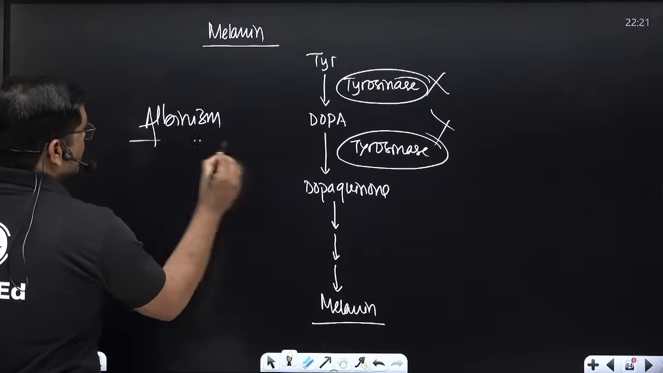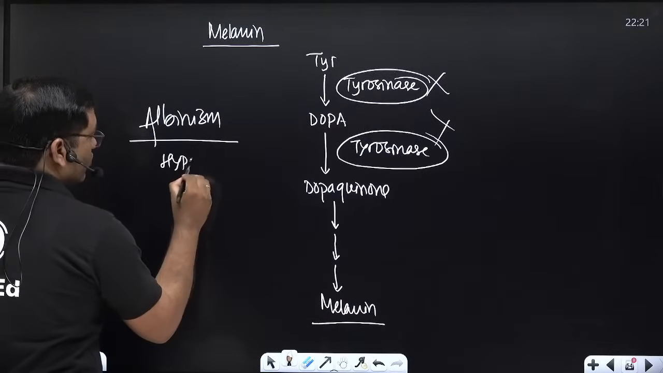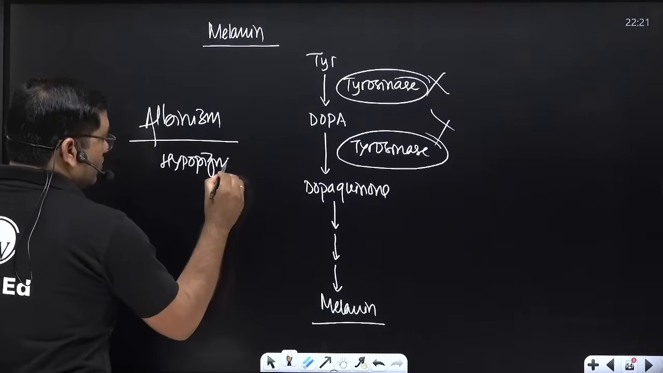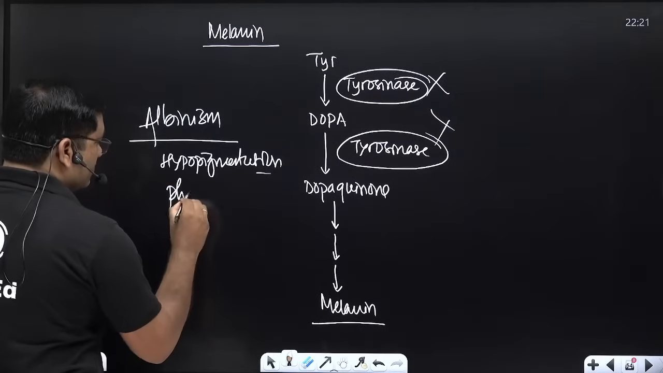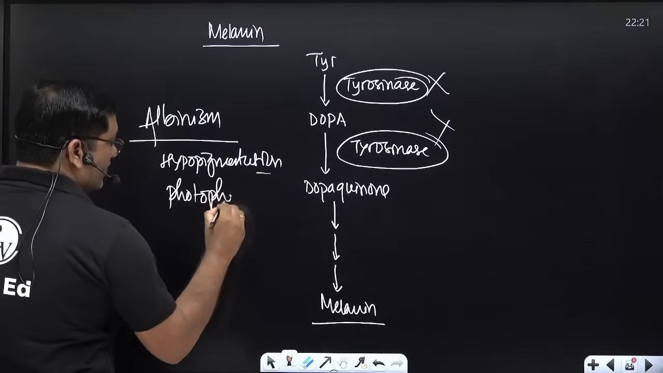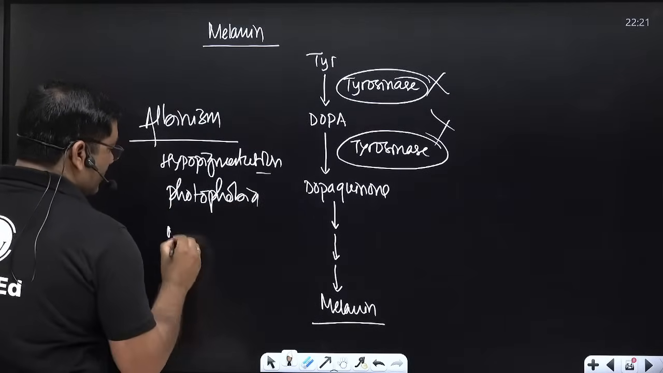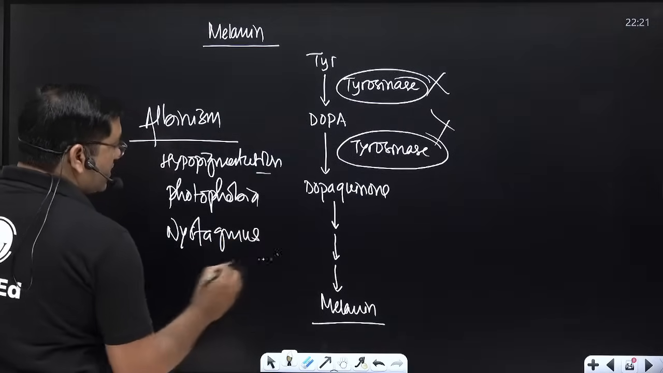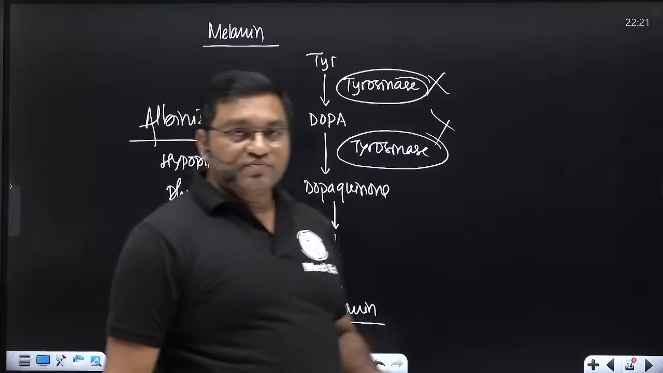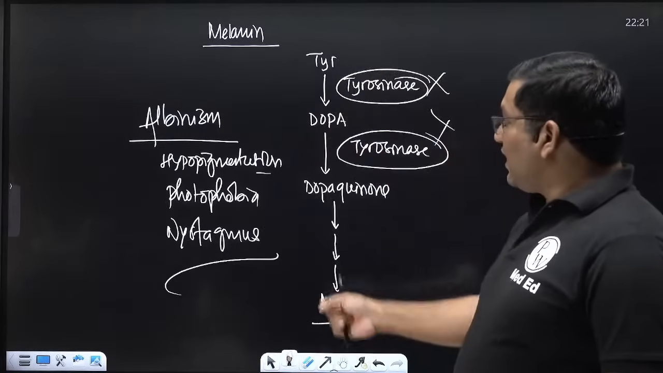So generalized hypopigmentation all over the body, and then photophobia and nystagmus, to and fro movements of the eyeball. Nystagmus, these are the features of albinism: photophobia, nystagmus and the hypopigmentation.